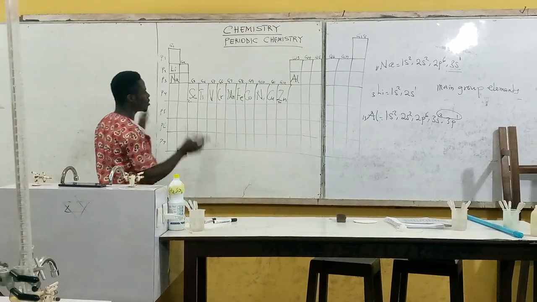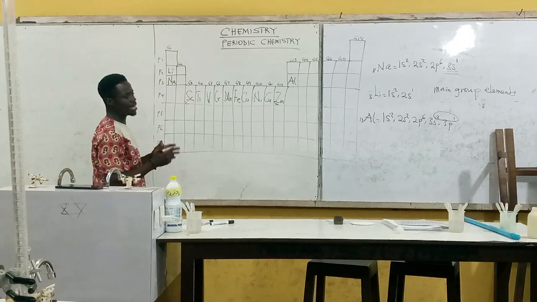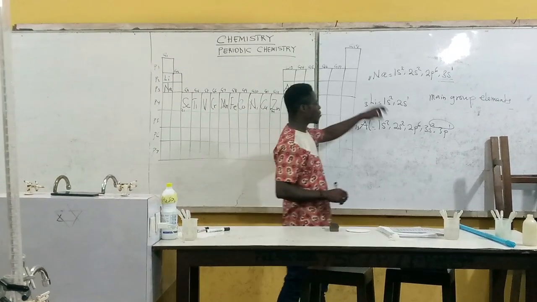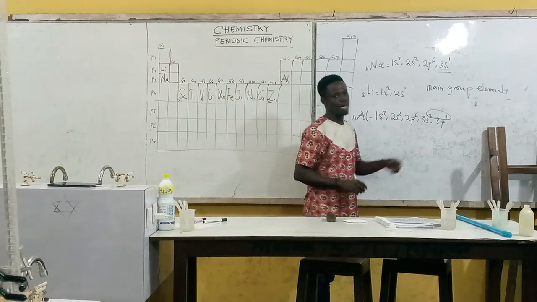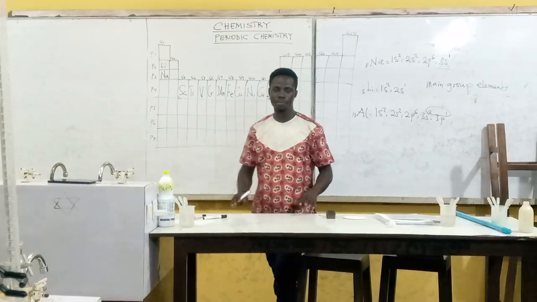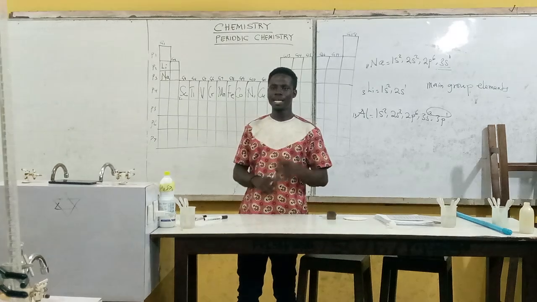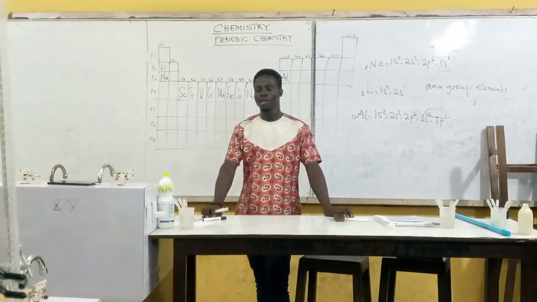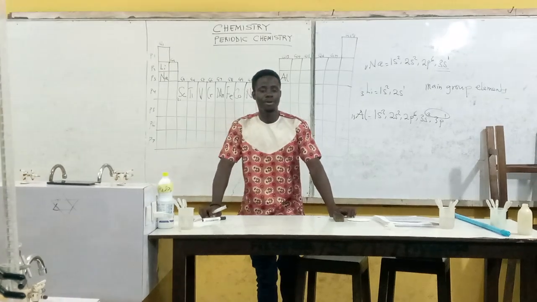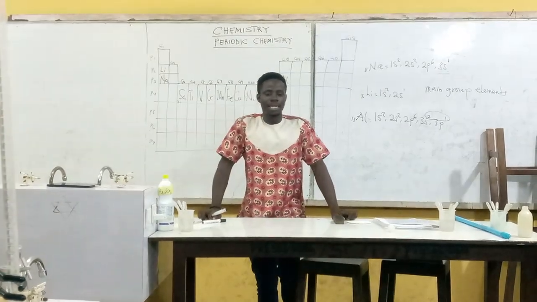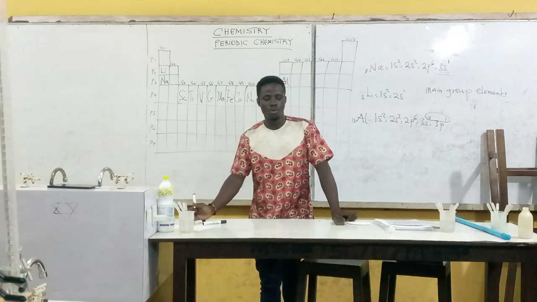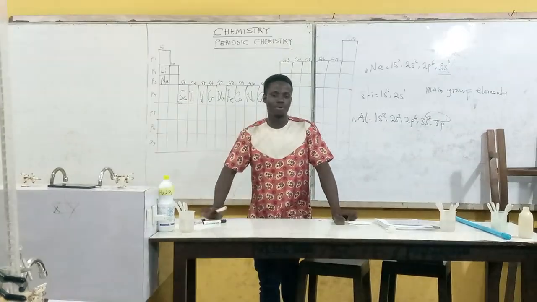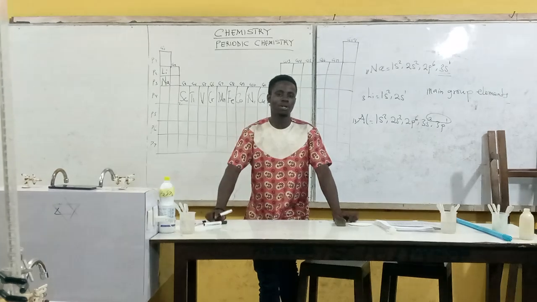Now from here, you can group any element you wish. And wherever the elements are positioned, it is the property, the function of the atomic number. So we have a law called the periodic law. The first law was propounded by Mendeleev. We call it the Mendeleev periodic law. And then the modern periodic law was propounded by Henry Moseley. We call that the modern periodic table or modern periodic law.